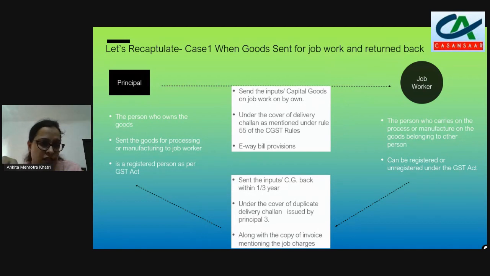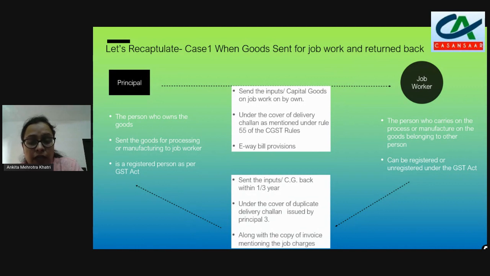If the job worker is registered, he can prepare. If the job worker does not prepare, then it is the responsibility of the principal to prepare the e-way bill on behalf of the job worker. Now, the job worker will return these goods to the principal within the time frame of 1 year or 3 years, as we have discussed in the previous PPT.